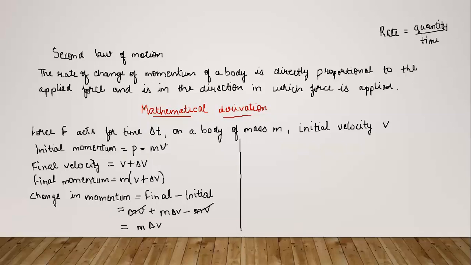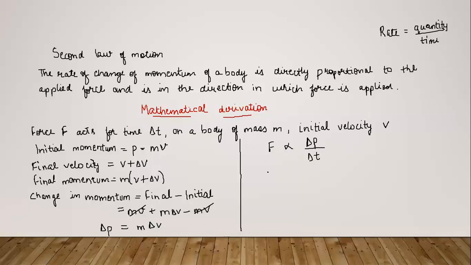If we write this statement mathematically, force is directly proportional to the rate of change of momentum. So delta p is the change of momentum which we have calculated, and delta t is the time duration. So this complete expression is the rate of change of momentum and F is directly proportional to it. This is what the second law says in mathematical form.